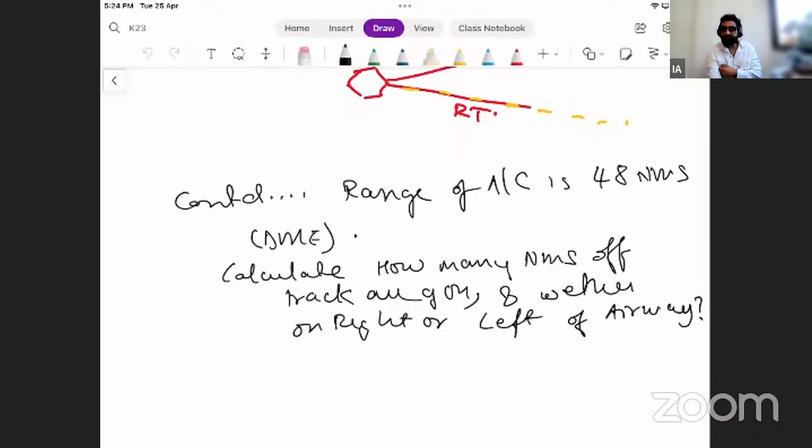So now here I am not sure how many nautical miles, but I know in terms of degrees, how many degrees off track am I? Who can tell me? How many degrees off track am I from this airway right now? Simple question. Chaitanya is saying 5 degrees. Anyone else with your answers? Prerit? Yes, Chaitanya?